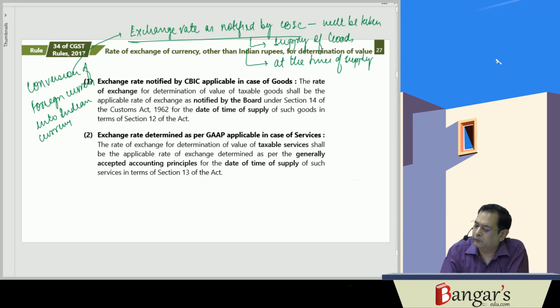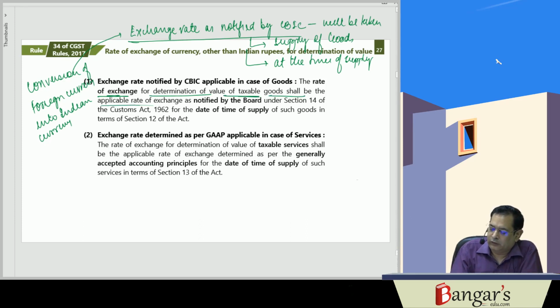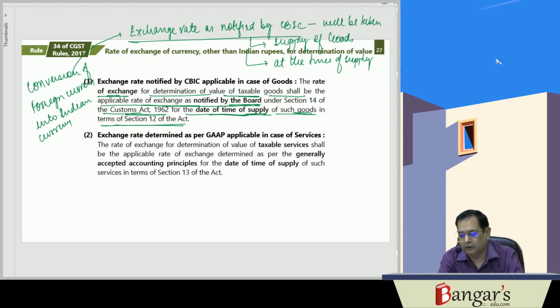When supply of goods is involved, the rate of exchange for determination of value of taxable goods shall be the applicable rate of exchange as notified by CBIC under section 14 of the Customs Act, for the date of time of supply of such goods in terms of section 12 of the Act. So fundamentally, the exchange rate as notified by CBIC will be taken.